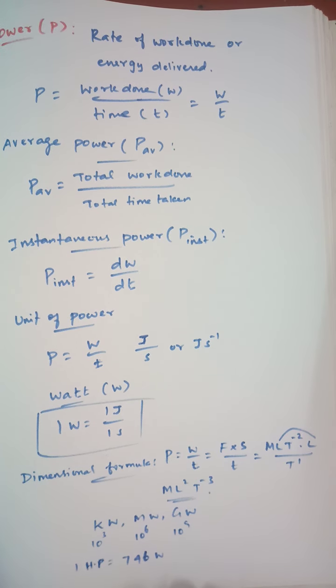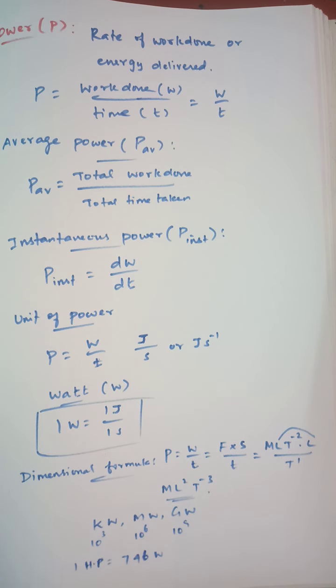746 watt. So in a bike they are using that HP. In a two-wheeler, four-wheeler also they mentioned what the engine HP is. Okay, it's the meaning of horsepower. Okay, there is a unit of power, its value is 746 watt.